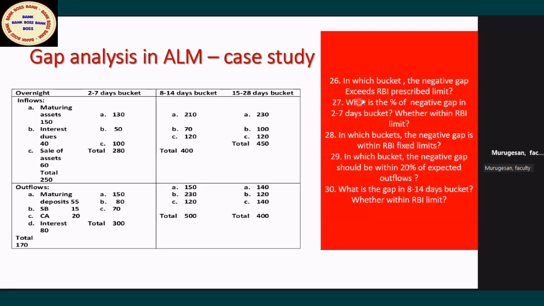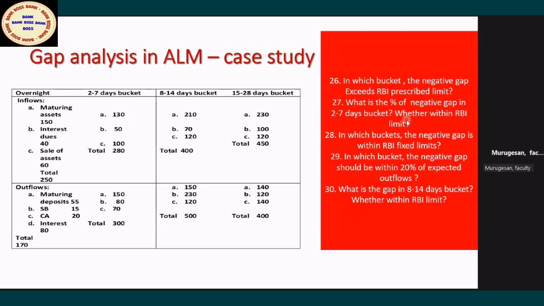So you come to the question, in which bucket? So for every bucket, these are the questions they will ask. In which bucket does the negative gap exceed the RBI prescribed limit? What is the percentage of negative gap in the 2 to 7 days bucket?